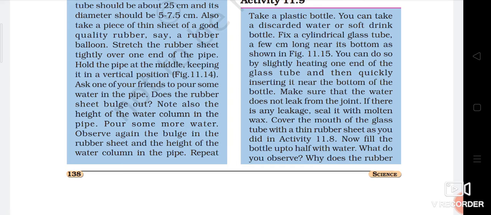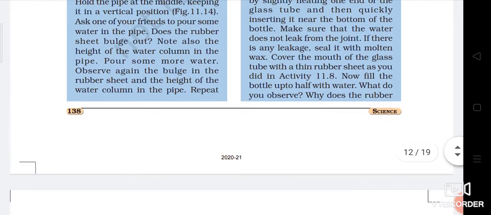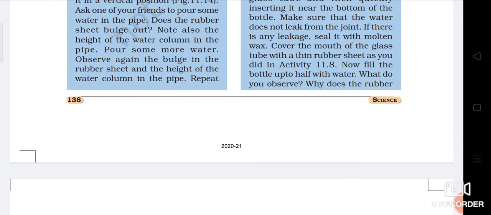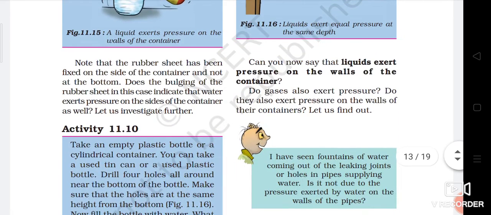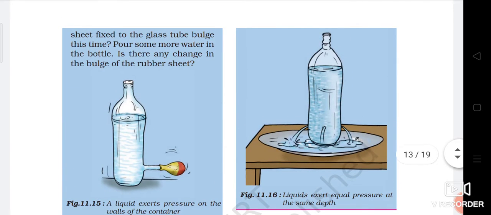Cover the mouth of the glass tube with a thin rubber sheet as you did in the previous activity. Now fill the bottle up to half with water. What do you observe? Why does the rubber sheet fixed to the glass tube bulge this time? Pour some more water in the bottle. Is there any change in the bulge of the rubber sheet? Note that the rubber sheet has been fixed on the side of the container and not at the bottom. Does the bulging of the rubber sheet in this case indicate that water exerts pressure on the sides of the container as well? Of course, yes. If you see the next activity, that is also